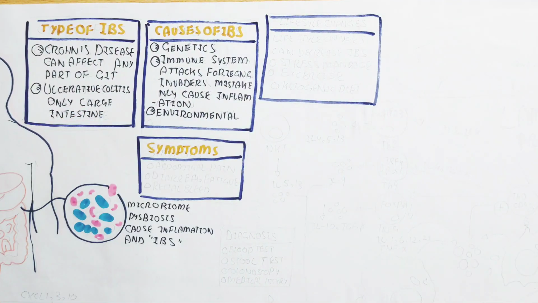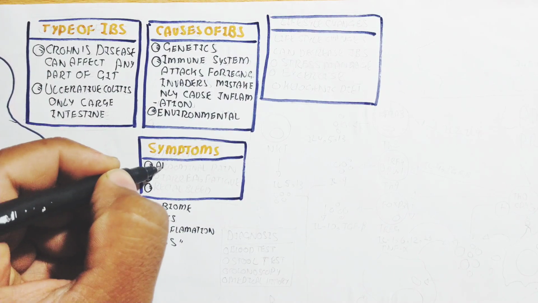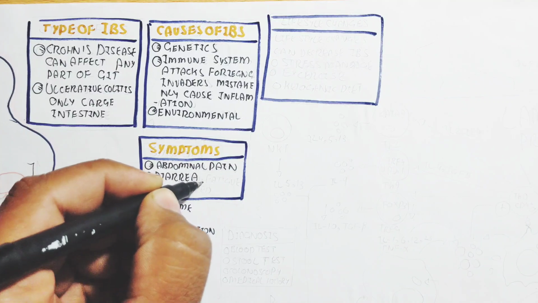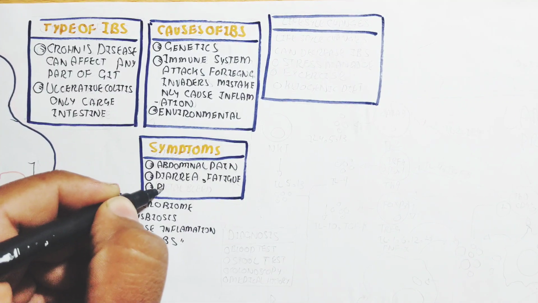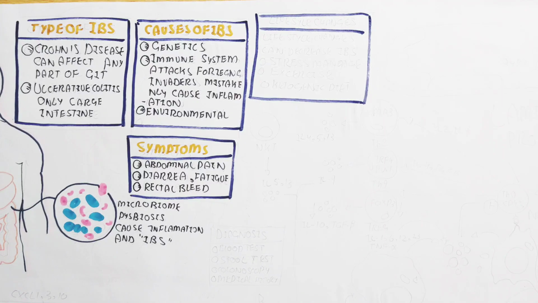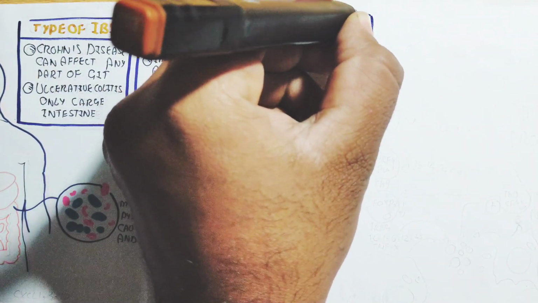On the other hand, the symptoms can be abdominal pain, diarrhea, fatigue, and rectal bleeding, which are the same in ulcerative colitis and Crohn's disease. It can also be reduced through lifestyle changes, like stress management, exercise, and a ketogenic diet.